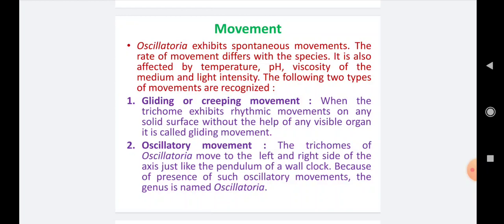The movement of the oscillatoria filament takes place from its original position towards its left side, then right, left, right, like a pendulum of a clock. Due to such oscillatory movement, this genus has the name Oscillatoria.